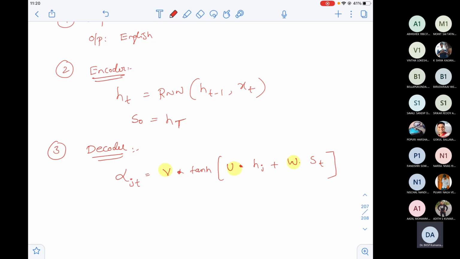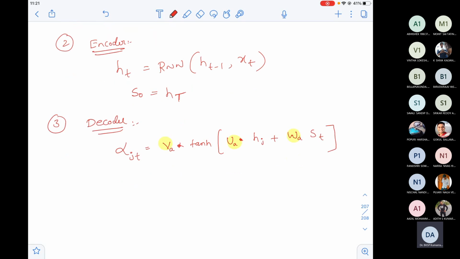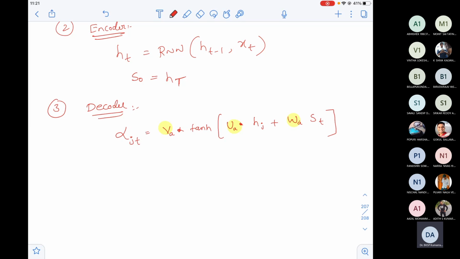Maybe if you want these to look different, you can write A, meaning attention. Attention weights are denoted by A, only for the sake of feeling that they're different. Okay, this is alpha. Now, I don't want alphas to have wildly different values. If I use this equation, some scalar value will be 2, some will be 10, some will be 100. I don't want this abnormal range of values. Now, what is the solution?